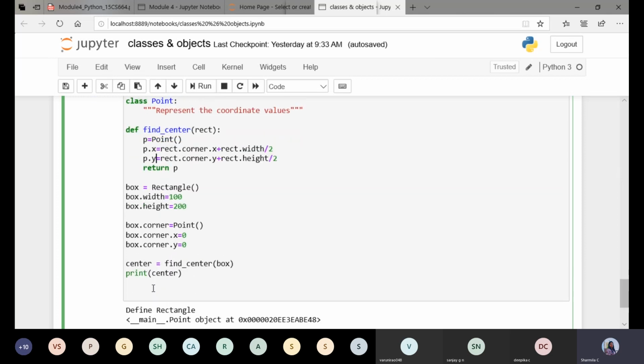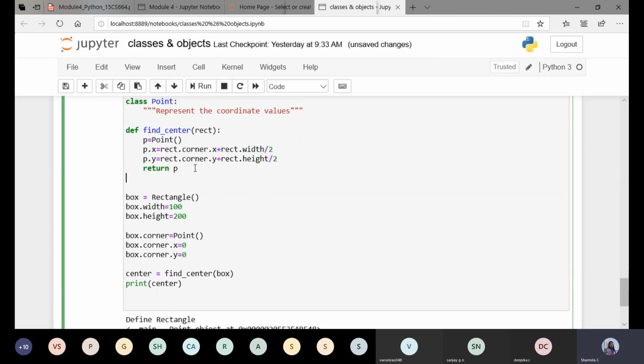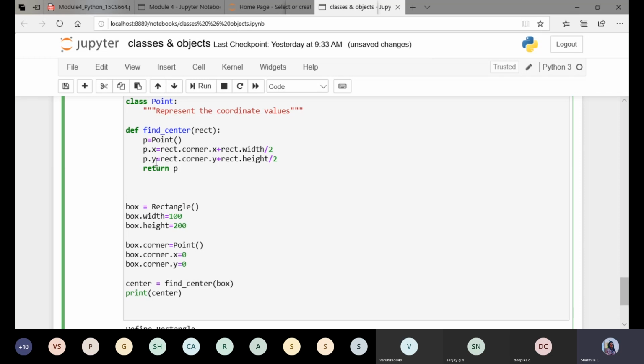Now I'll define one more function to print the center values of the rectangle. So I'll give def print_point. To this, I need to send a parameter.